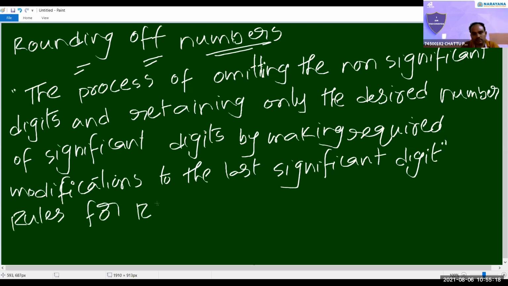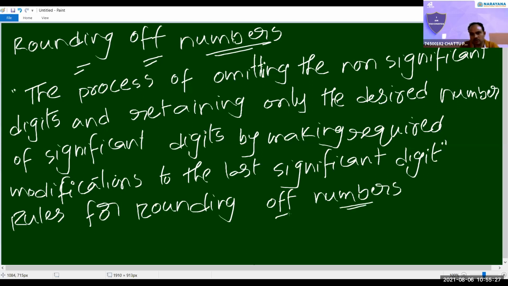Rules for rounding of numbers. Just write down. While I'm explaining, listen. While I'm writing, you better write a little bit quick. In final examination also, you won't get sufficient time to attempt all the questions.